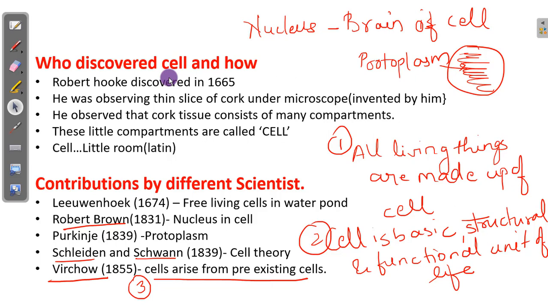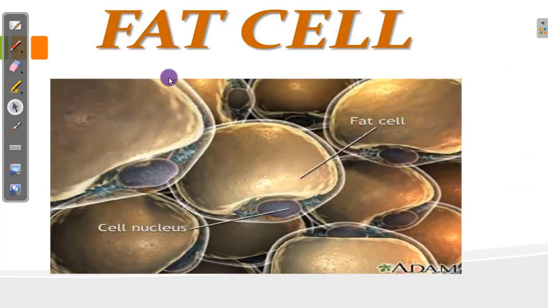Then there was Purkinje, who discovered protoplasm. And a very important concept, that is cell theory, was discovered by Schleiden, Schwann and Virchow. And the points are very important. Okay, moving to the next point.